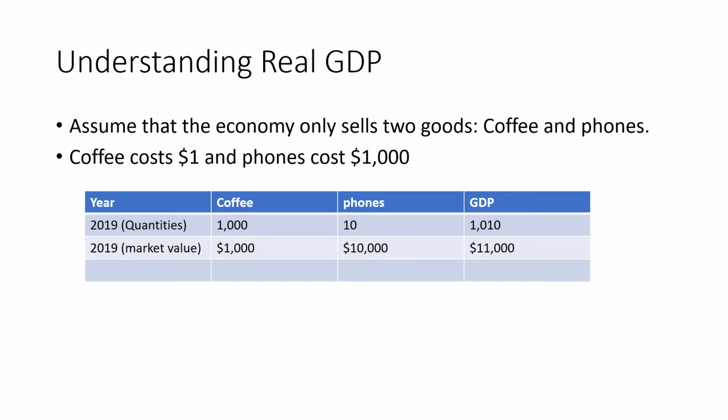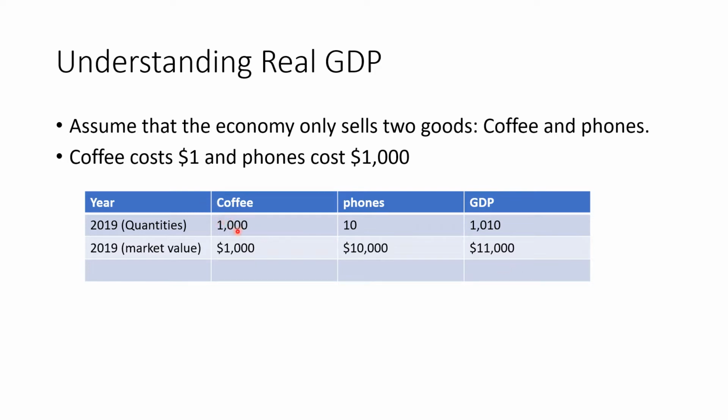So let's assume that the economy only sells two goods. It sells coffee and phones. Coffee costs $1, phones cost $1,000 currently. And here we are in 2019, and we can see these different quantities. So we have 1,000 cups of coffee, we have 10 phones, we have a GDP here of 1,010, and you'll notice this is in terms of quantities, so there's no dollar sign here. If we look at this in terms of the market value, we have 11,000, right?